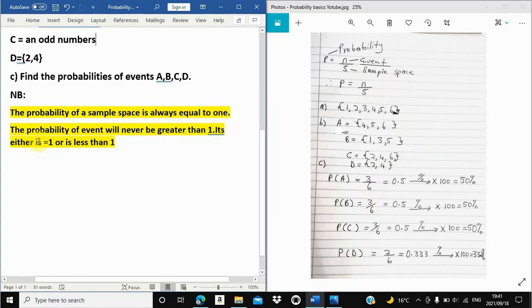Lastly, the probability of an event will never be greater than 1. It's either less than 1 or equal to 1. That's what you must know. Number 1, the probability of the sample space must be equal to 1. Lastly, the probability of your event will never be greater than 1. If you get 1, you are correct, or less than 1, you are correct. But if you get greater than 1, know that your answer is not correct.